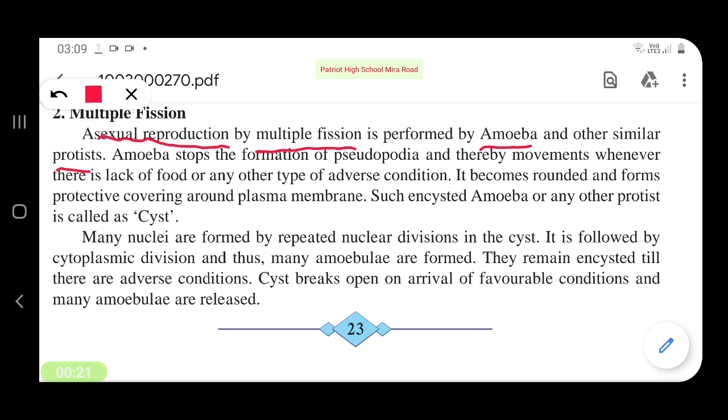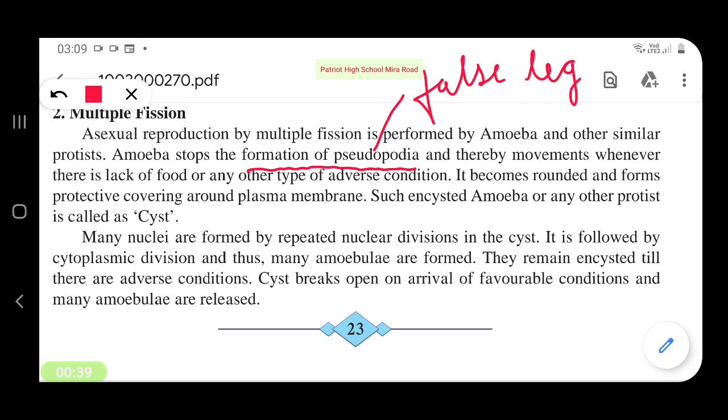Amoeba stops the formation of pseudopodia. Pseudopodia are the false legs. Pseudo means false, podia means legs, and thereby they help in movement. Amoeba stops forming them whenever there is lack of food or any type of adverse condition.